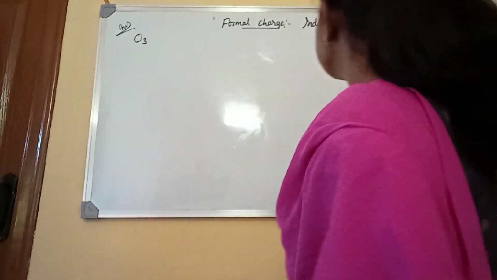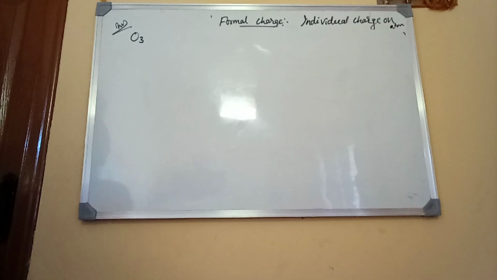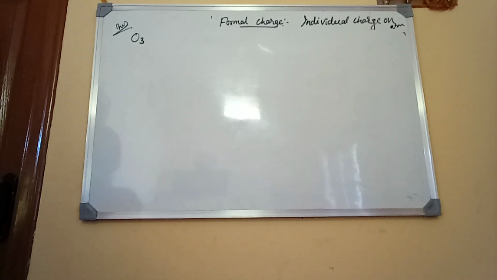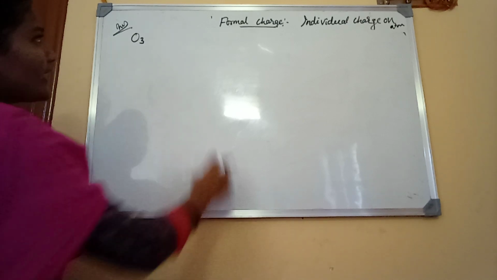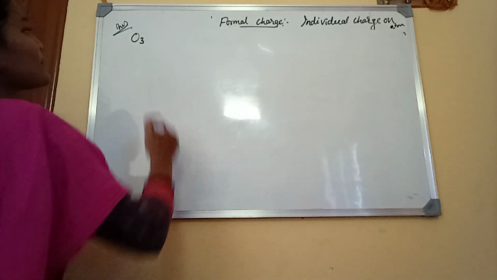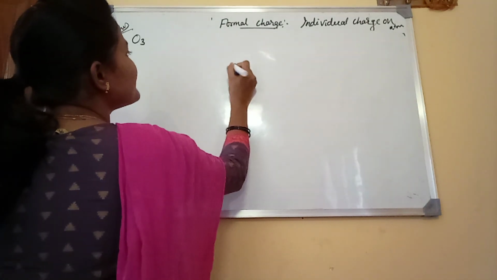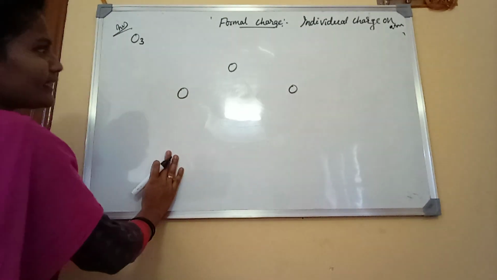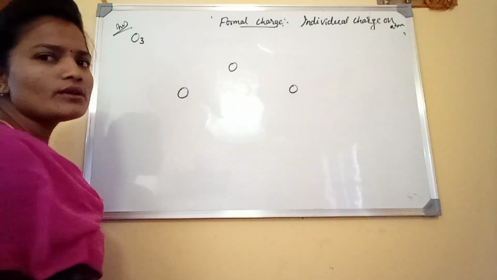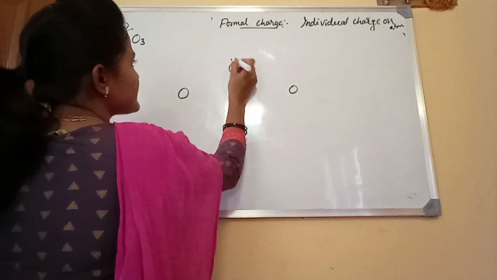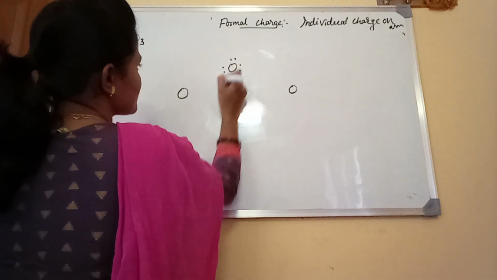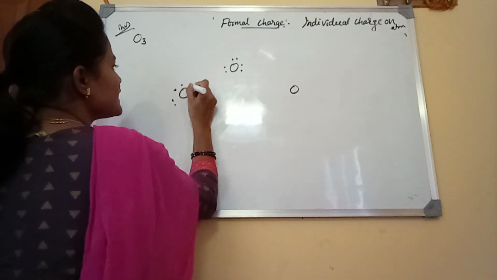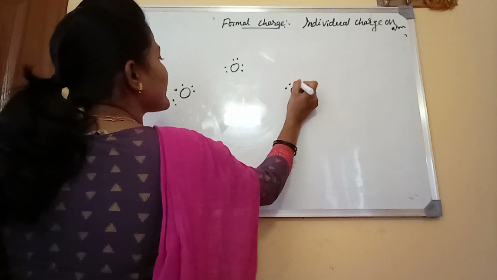Then we are going to discuss the example of the O3 molecule. Here there are 3 oxygen atoms. The first step to find the formal charge is to write the Lewis dot structure. I am writing 3 oxygen atoms. Each oxygen atom has 6 valence electrons. Is it 6 valence electrons?